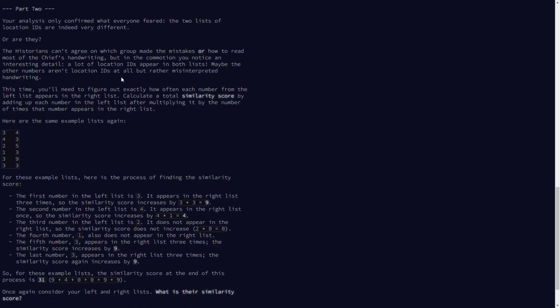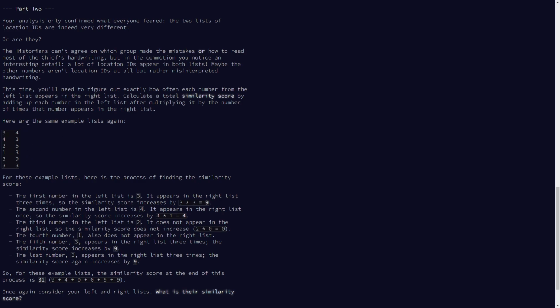Okay, so what's happening in this part is, we saw that the distances were quite huge. So what they're saying now is probably the two groups of elves were trying to read the handwriting of this guy, and it was really bad. So they might have misinterpreted what they saw in the lists, what they understood from the list.